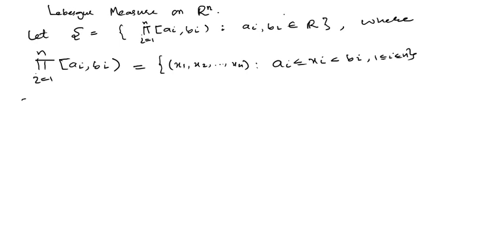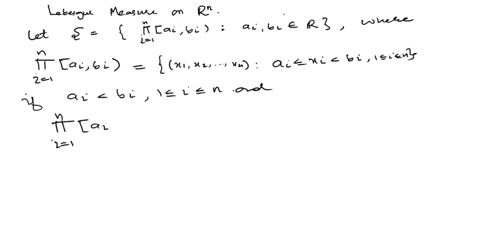If ai is less than bi for 1 less than or equal to i less than or equal to n, then this product is equal to this set. And this product, product i runs from 1 to n of [ai, bi), is the empty set if for some i you have the reverse inequality, ai greater than or equal to bi, for some i.